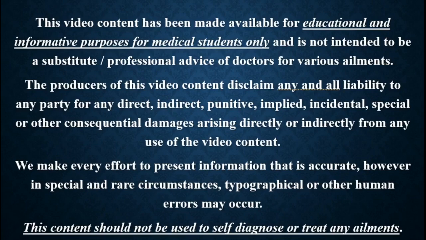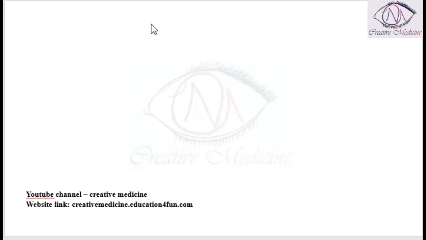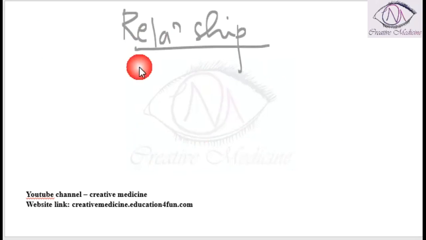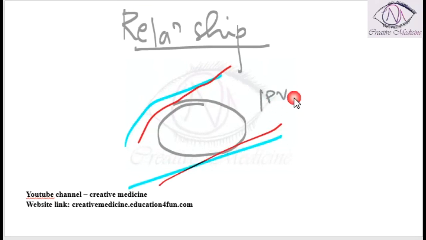In this lecture, we will learn about the relationship of the ovary with the other structures. Superiorly or anteriorly, the ovary is related to the external iliac vessels. Posteriorly, it is related to the internal iliac vessels and the ureter. Laterally, it is related to the infundibulopelvic ligament and the obturator nerve. Medially, there is the ovarian ligament.